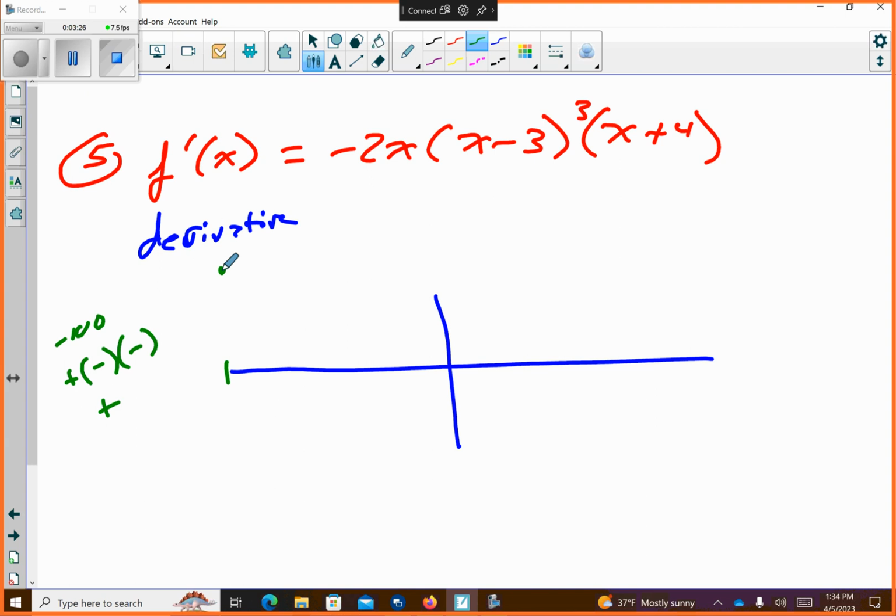Okay? So let's go the opposite end. Let's try 100 and see what would happen if I plugged 100 in. That would give me a negative value for this. It would give me a positive value for this, and a positive value for this, which comes out negative, which means over here, it'd be way down here.